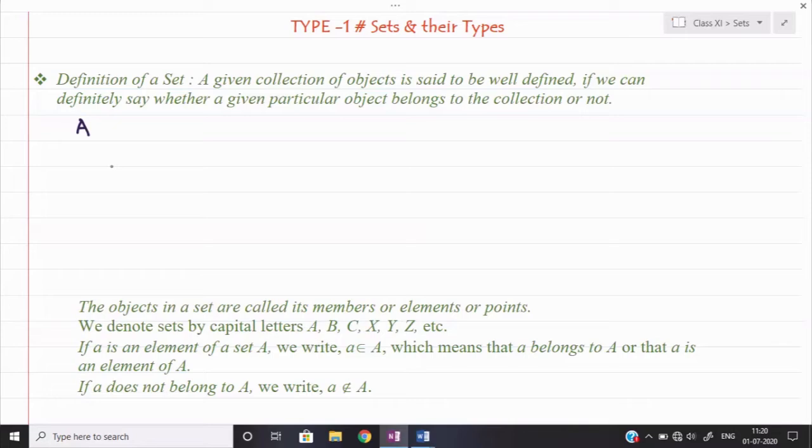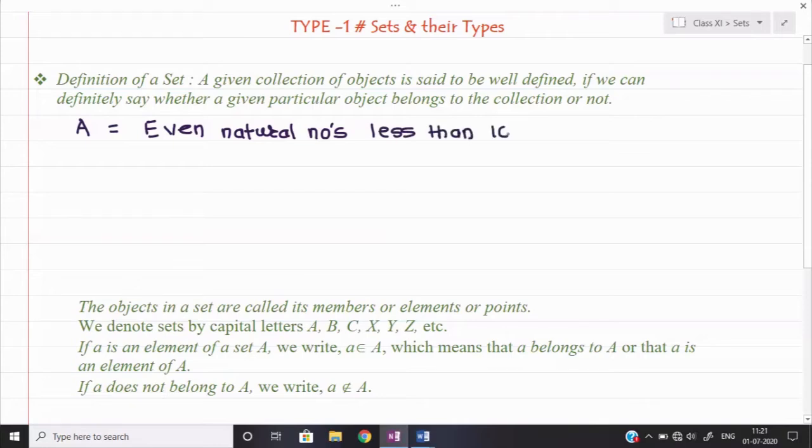Now suppose I say set A is equal to even natural numbers less than 10.